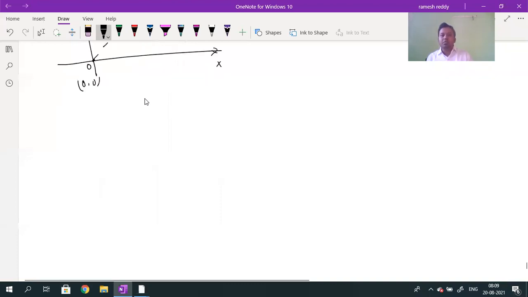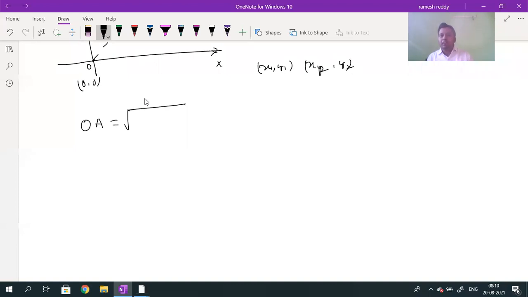The distance between the two points can be calculated by the formula for OA. If one point is x1, y1 and another point is x2, y2, what is the formula for the distance between these two points?